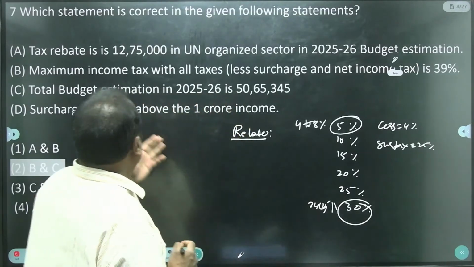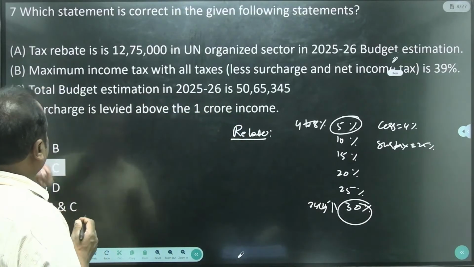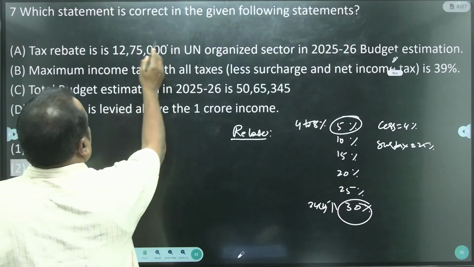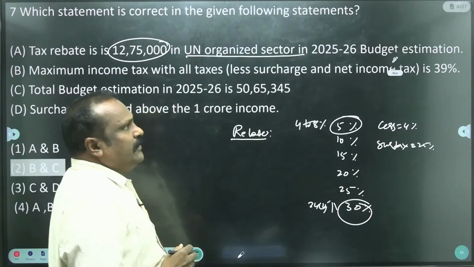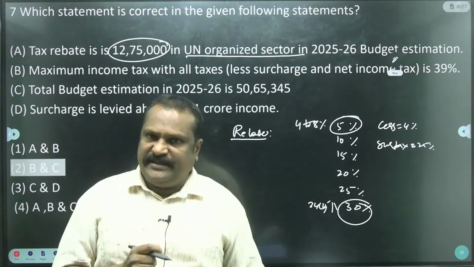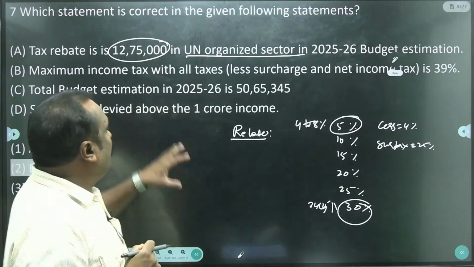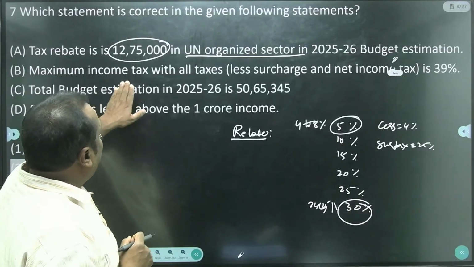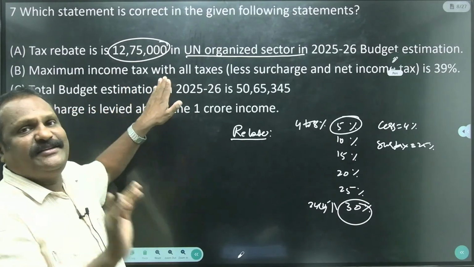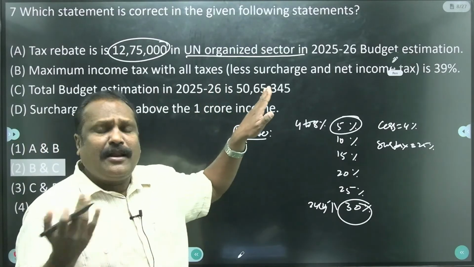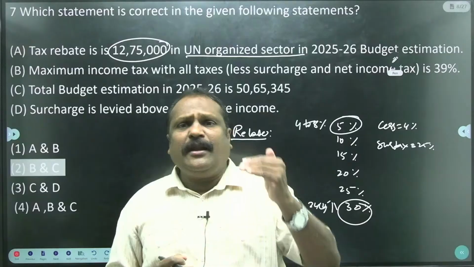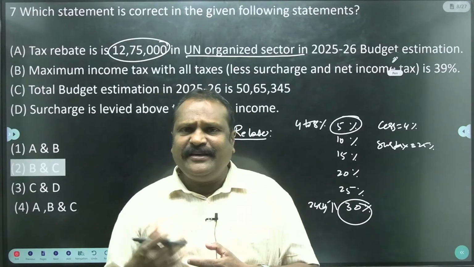Okay, then the four statements are given. The tax rebate is 12,75,000 in unorganized sector in the 25-26 budget estimation. See here, 12,75,000 in organized sector, not unorganized sector. Organized sector, what is the difference? Organized sector is official, unorganized sector is unofficial.